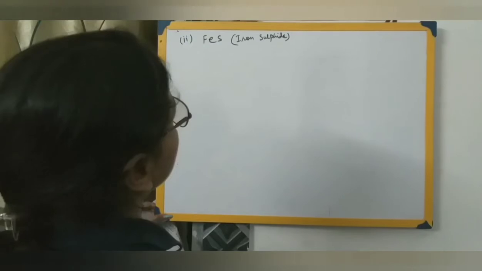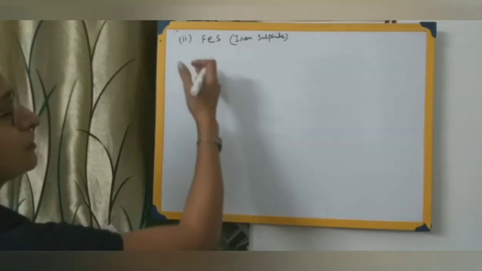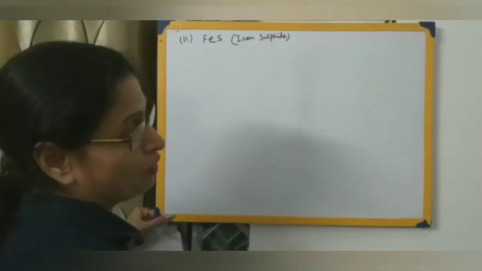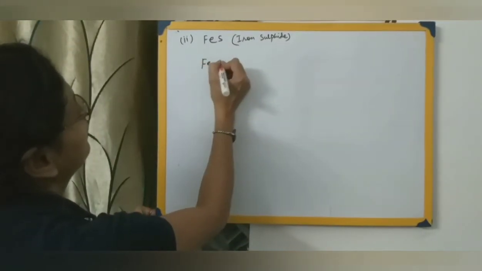At this present moment, I will not tell you why it is called iron 2 sulfide. For simplicity, we can just write iron sulfide. So this is iron sulfide, and it is formed by a chemical reaction between iron and sulfur. What chemical reaction? When we heat iron in the presence of sulfur, that is Fe plus S,